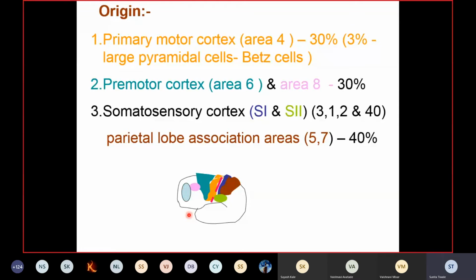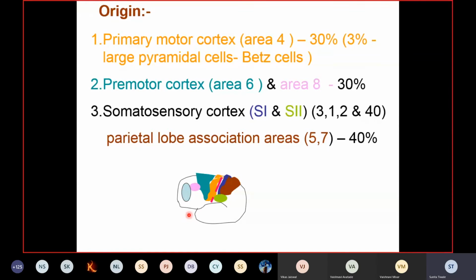So the three motor areas, the primary motor cortex, premotor area, and supplementary motor area, have coordinated the information with the basal ganglia and the cerebellum. The final pathway, which is now to be sent down through the descending tracts, is completely checked and is a perfectly executed movement. Follow? So this is regarding the origin of the pyramidal tract. I explained the functional aspect of these areas so that you'll understand it better. Clear?